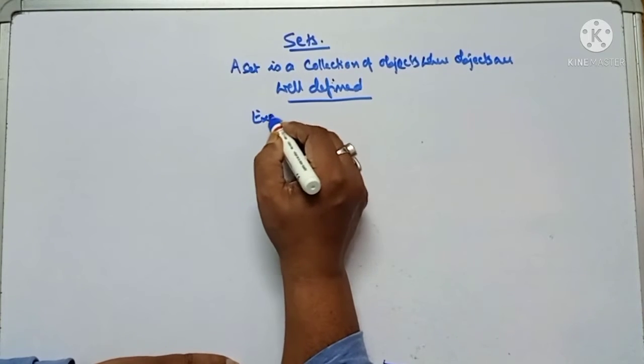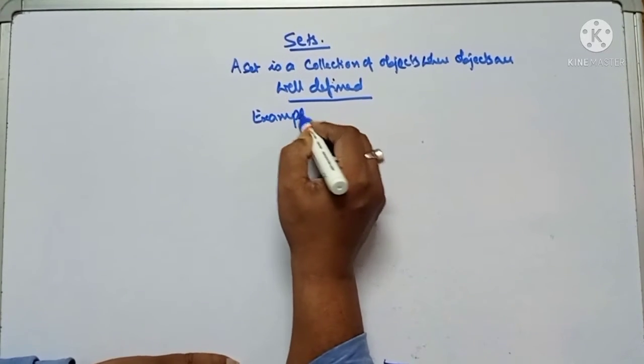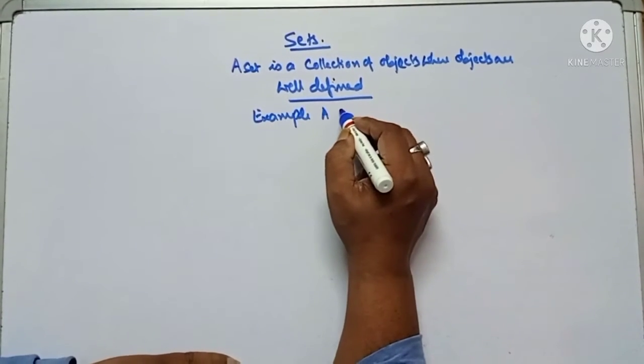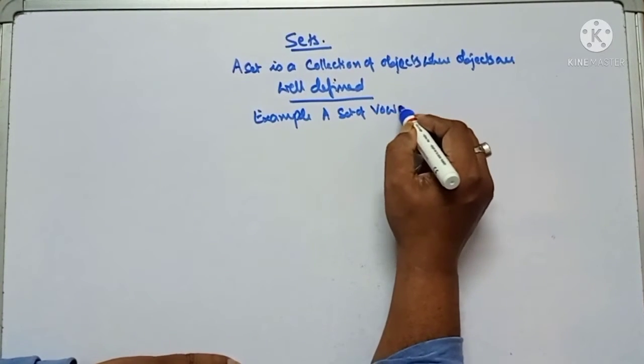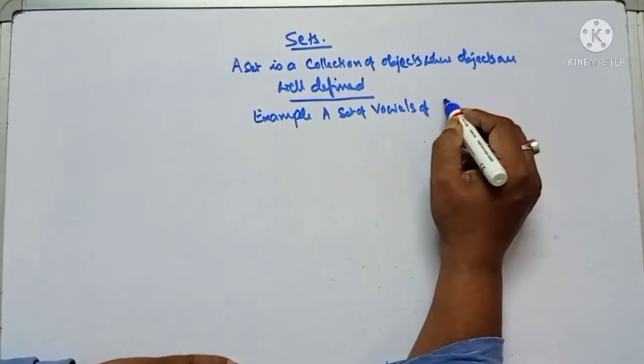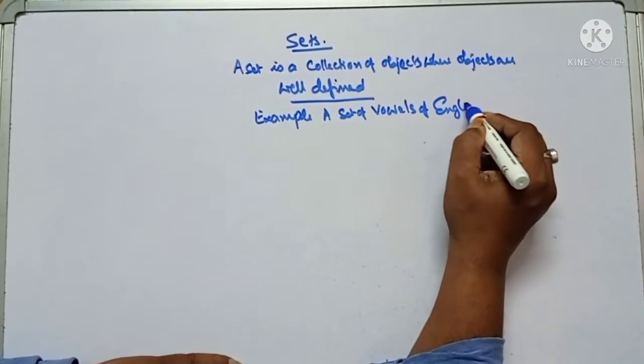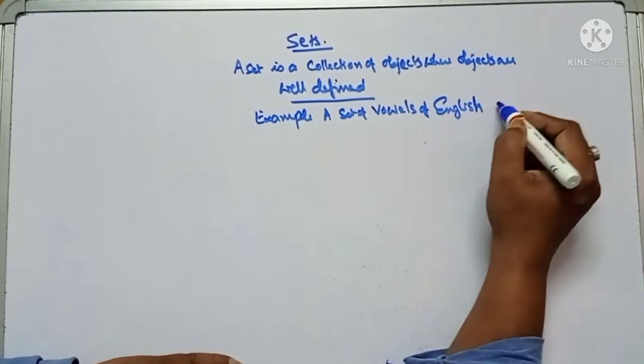Example, a set of vowels of the English alphabet.